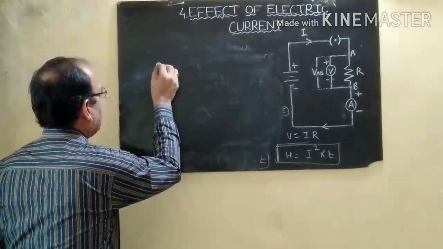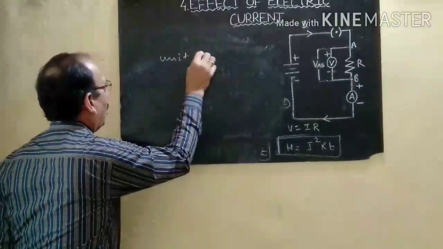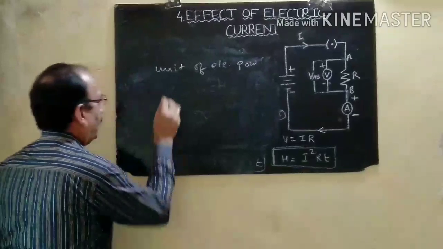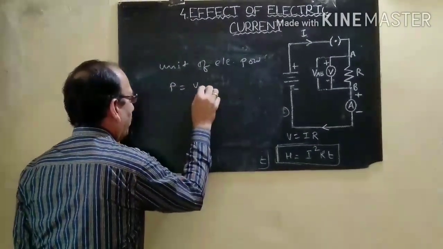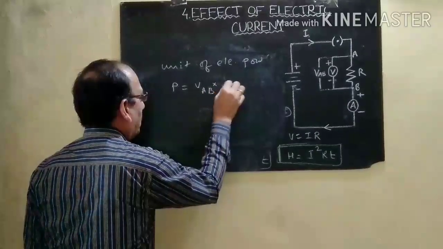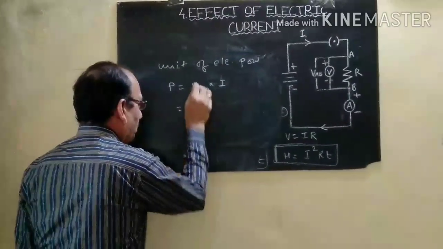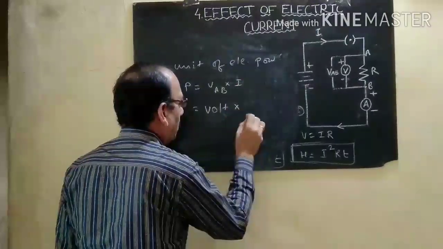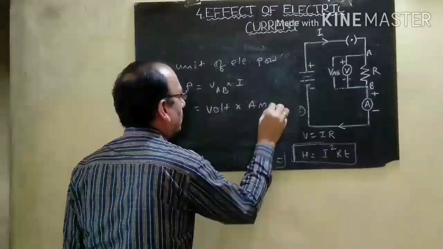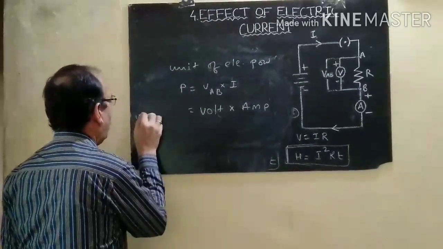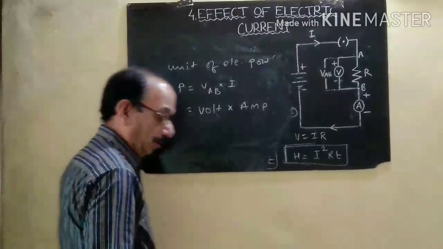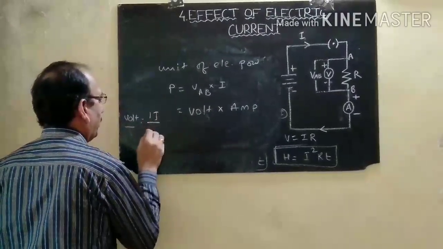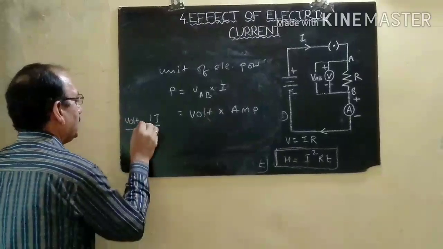Now we will discuss the unit of electrical power. Electrical power is equal to VAB into I. Means the unit of voltage will be volt, into the unit of current will be ampere. What is volt? How can we define the volt? The volt is defined as when 1 joule of work is done when 1 coulomb of charge flows through the electrical circuit.